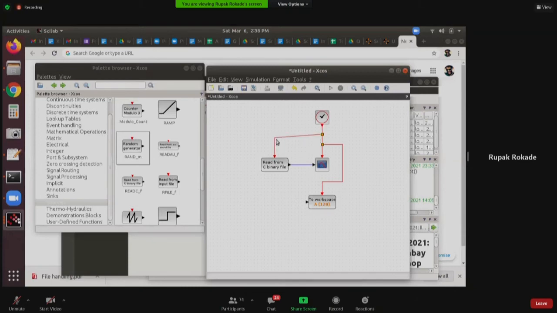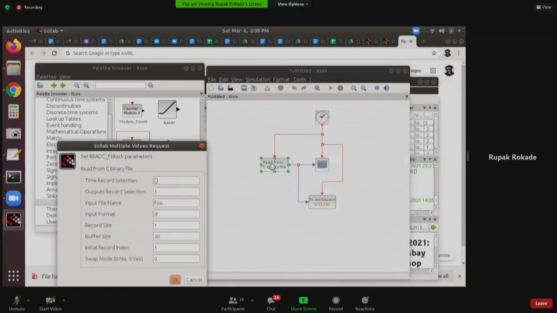By the way, if you have such not so good looking connections, you can always click on it and then right click on it, and there is a link style option, and there you can choose what kind of connection you want: horizontal, straight, vertical. I choose optimal, and it will fix it. This I will connect. So make sure when you run any Xcos diagram, there are no dangling connections, no ports that are not connected, unless those blocks allow you to leave the port unconnected.